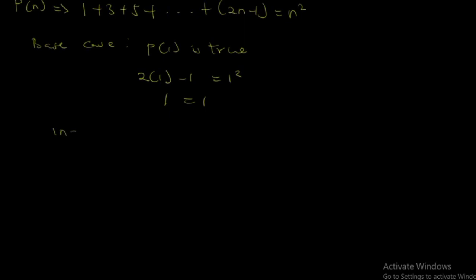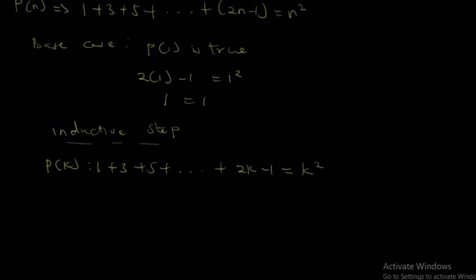For the inductive step, we already established that we have 2 steps, which is first one, we are going to prove that P of k is true. So with that, you're going to do some substitution. 1 plus 3 plus 5 plus 1, 2, 3 plus 2k minus 1 is equal to k squared. This is the first one.